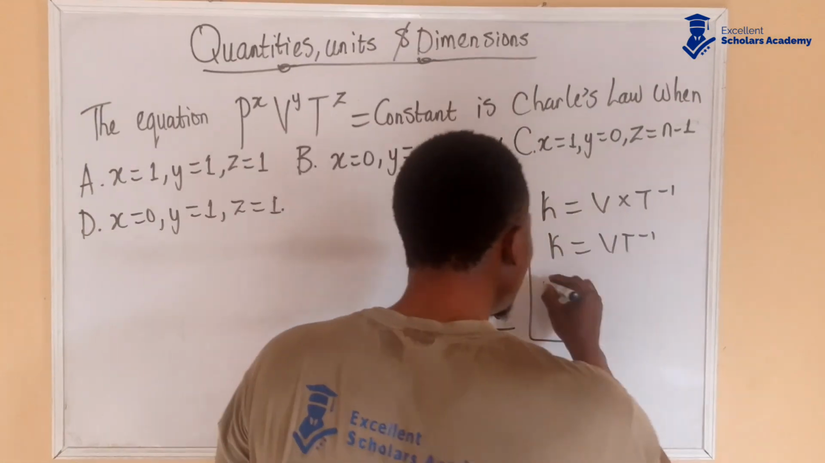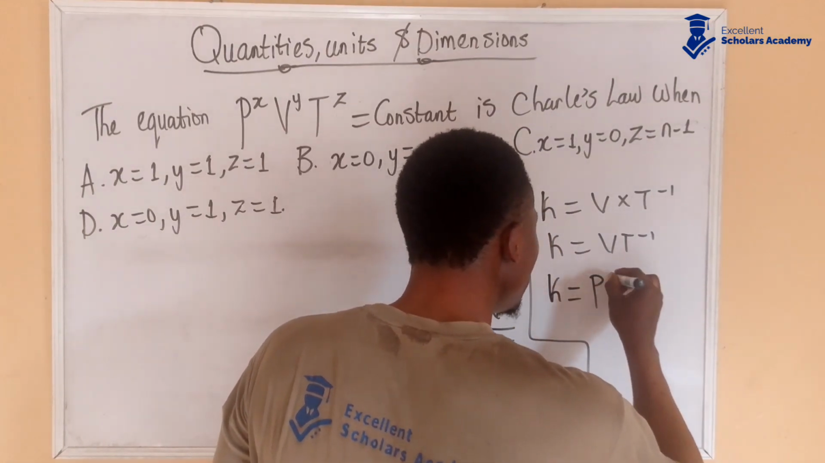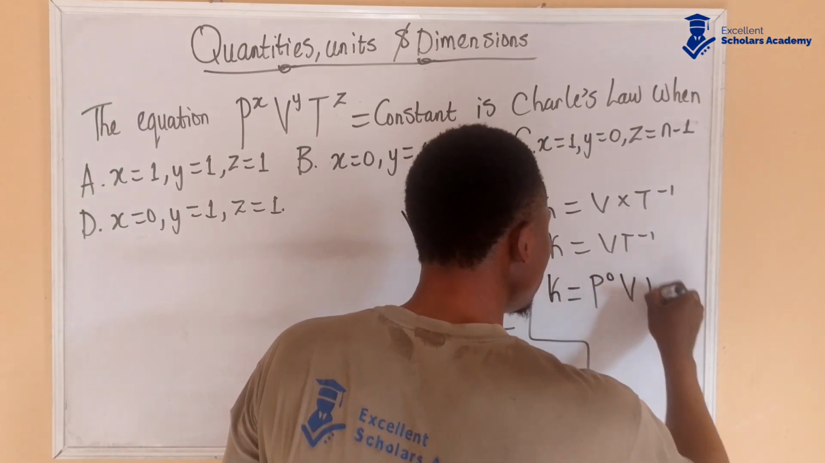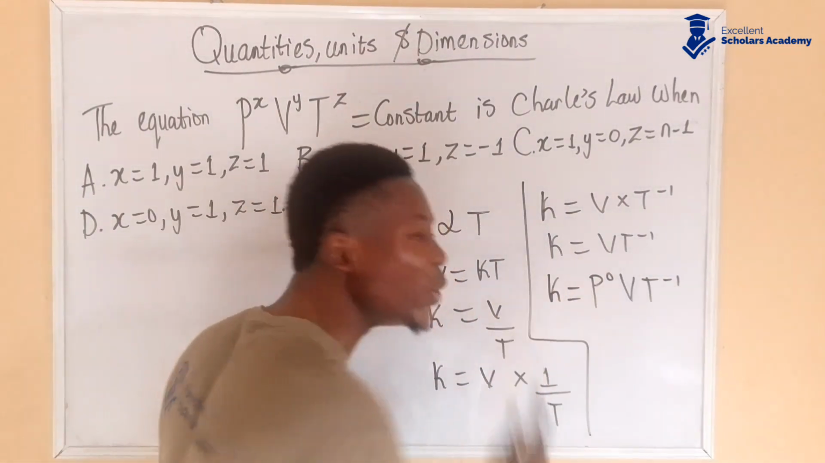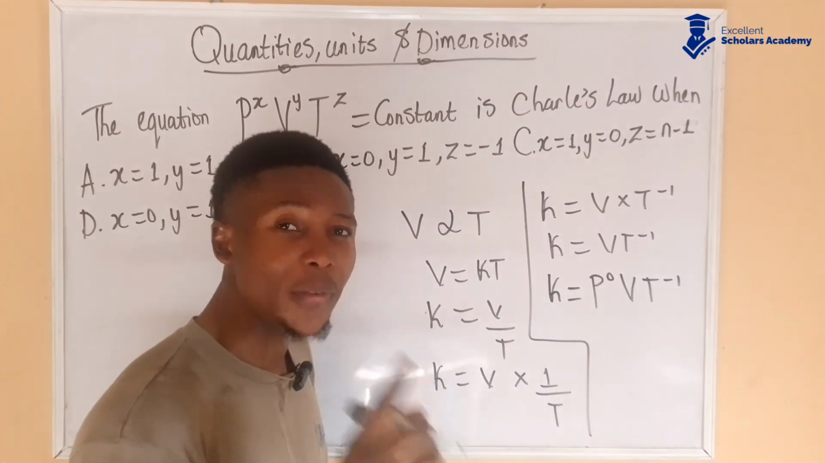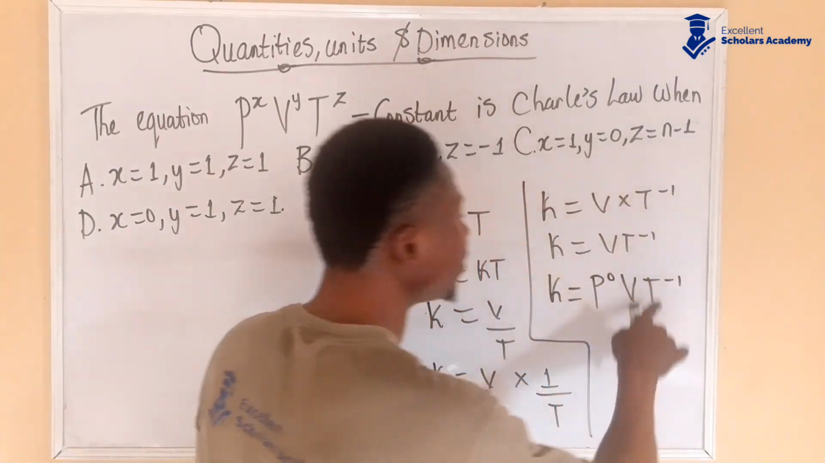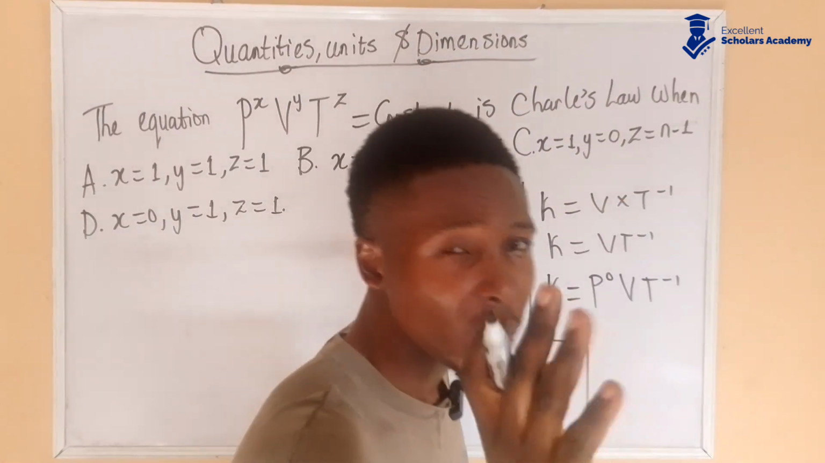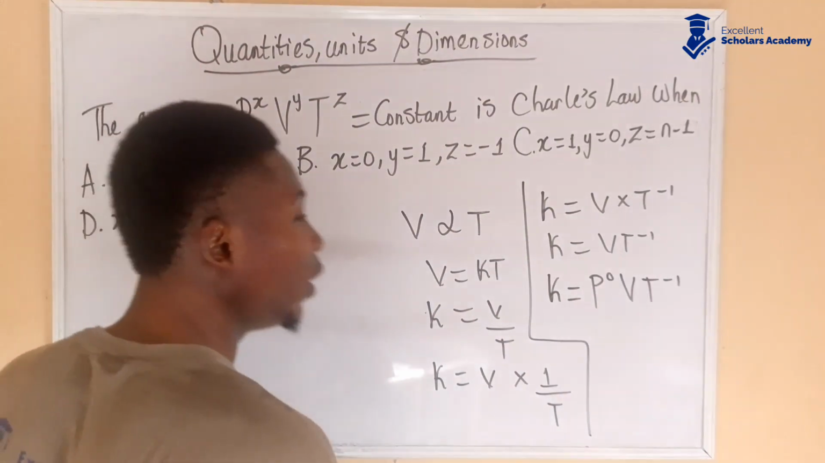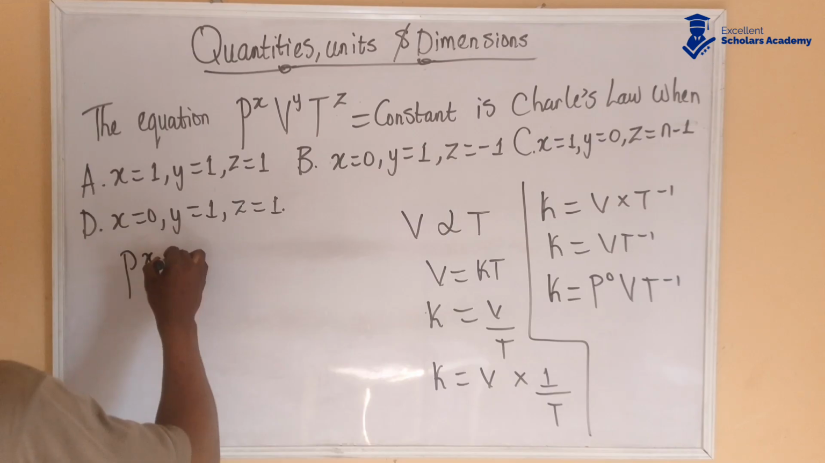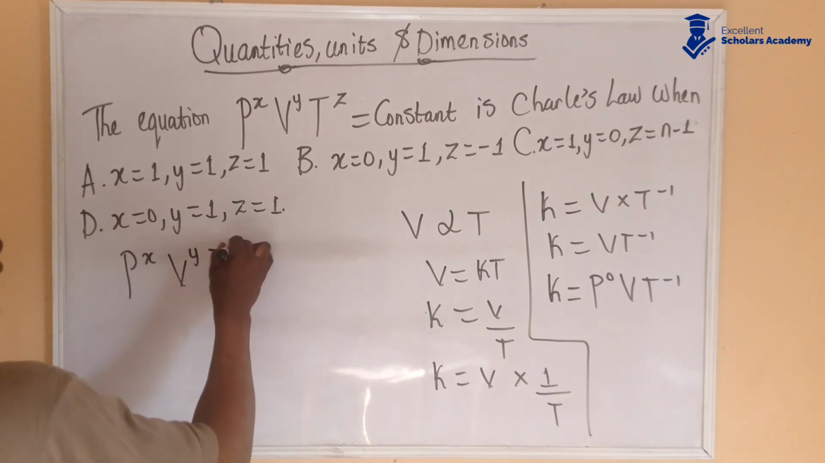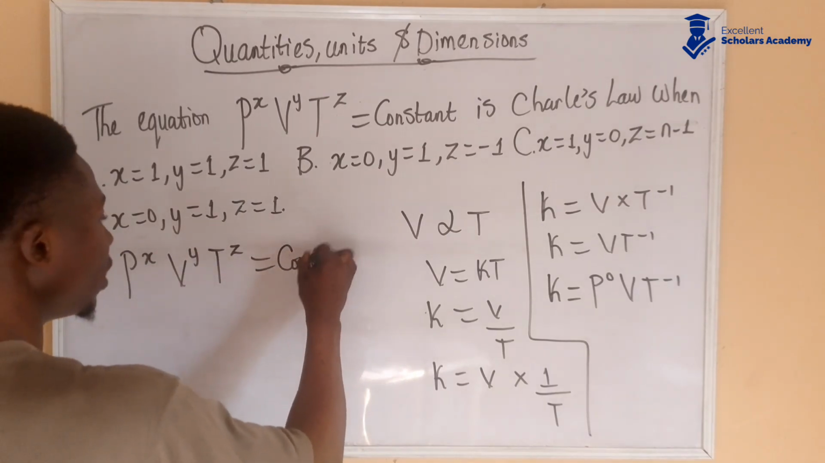Now we can do something here. We can manipulate this to be K is equal to P to the power of 0 times V times T to the power of -1. P to the power of 0 is 1. Anything to the power of 0 is still 1. 1 multiplied by VT to the power of -1 is still VT to the power of -1. You're just trying to manipulate because you need to get an answer. So now let's compare this and this. We have P to the power of x, V to the power of y, T to the power of z is equal to constant.